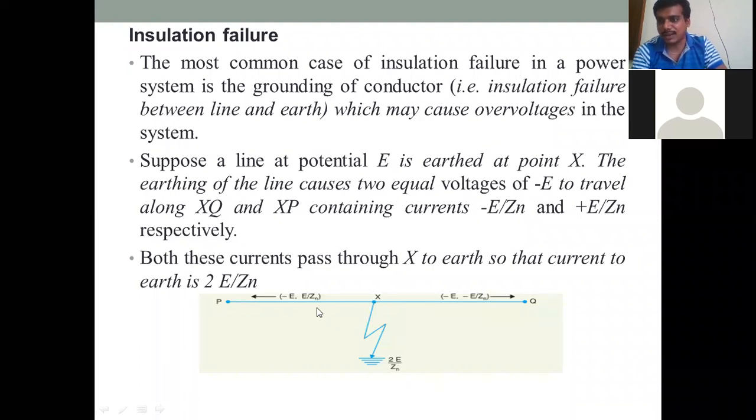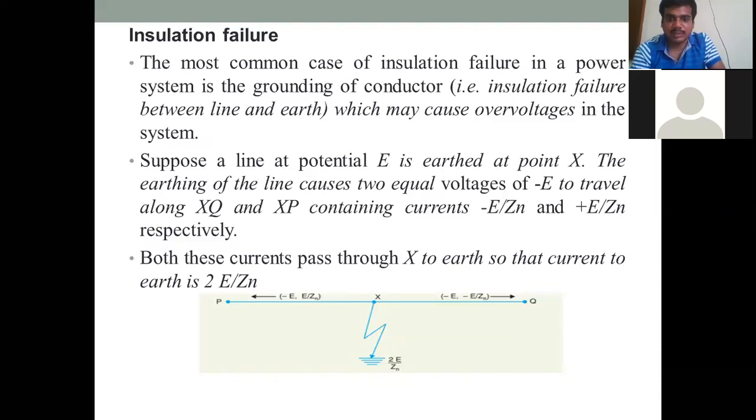So you know what is current? Current I is equal to V by R. Here V is the supply voltage, which is equal to E, which is the supply induced voltage, in the case of a generator we are saying. R is nothing but Z10. Okay, Z10 is the impedance of a transmission line.